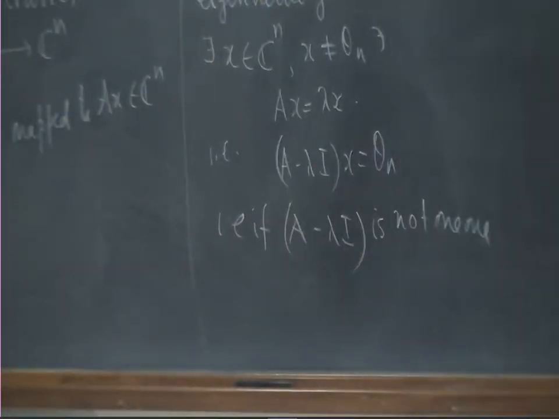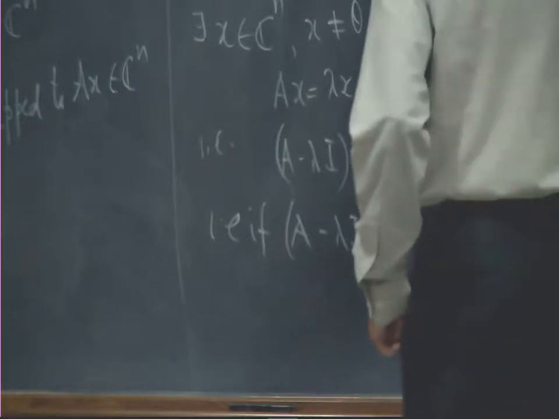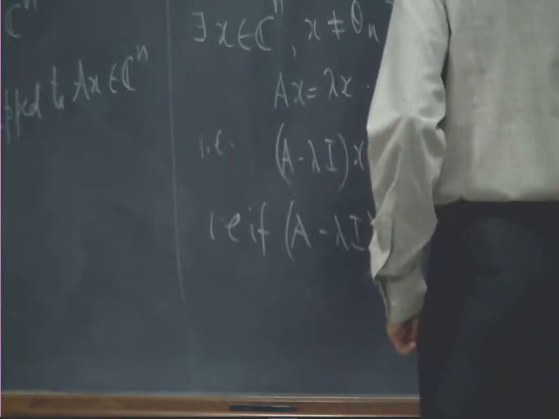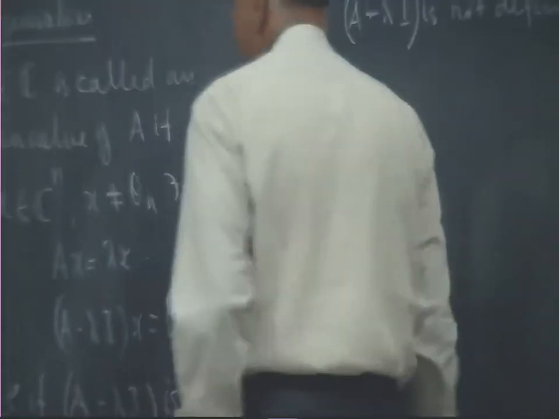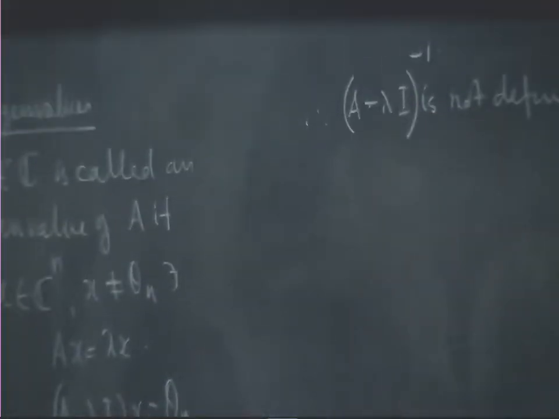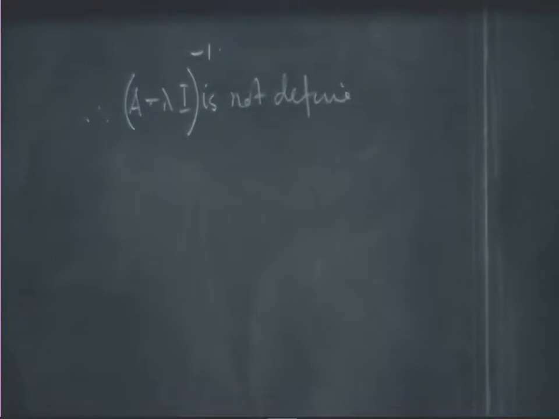But if A minus lambda I is not 1 1, automatically the inverse is not defined. So, if lambda is an eigenvalue, A minus lambda I inverse is not defined.